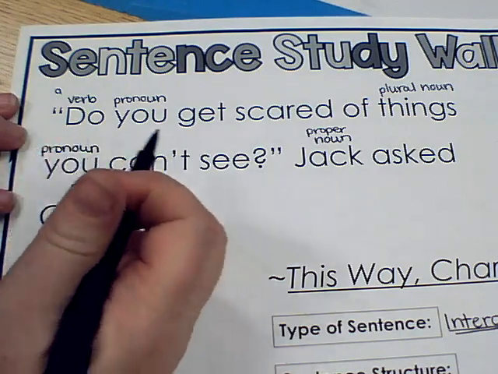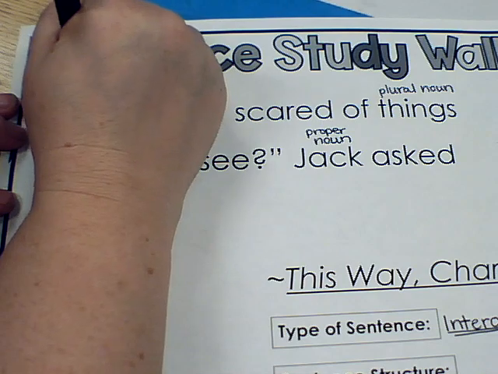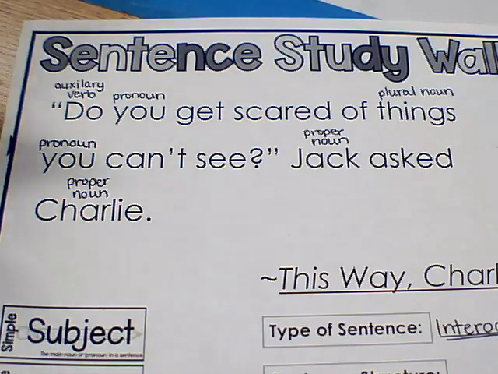There needs to be another verb somewhere in the sentence. So we're going to call it an auxiliary verb. That's not one that in 4th grade or 3rd grade you are required to know. So you don't have to worry about whether or not you know the word auxiliary. But just do recognize that do is a verb. It's showing a little bit of action.